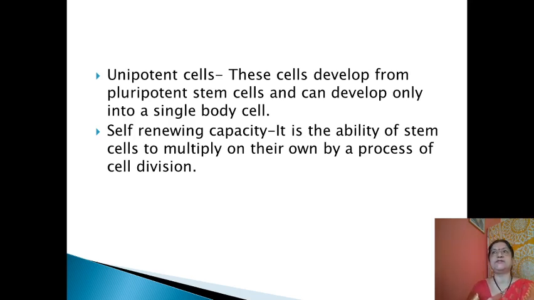Unipotent stem cell means uni means one. So these cell types are also derived from pluripotent stem cell type and they can develop into only a single body cell. Uni means one, so they can be differentiated into only one type of cell. So multipotent, pluripotent, totipotent, oligopotent and unipotent. These are the different types of stem cells depending upon the potency.